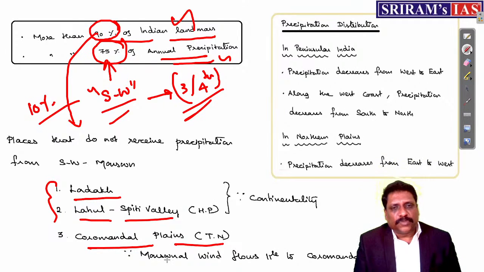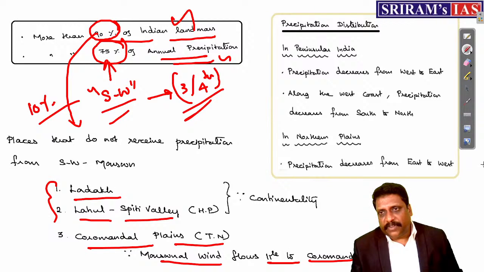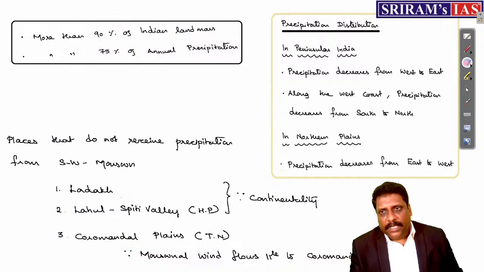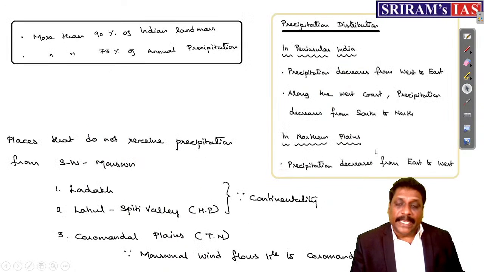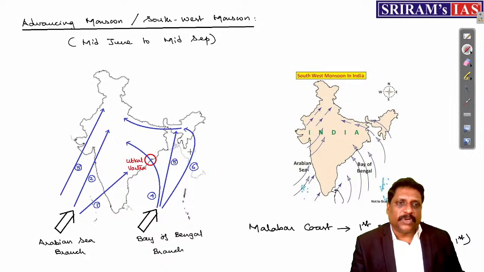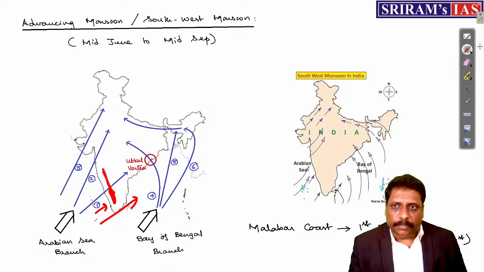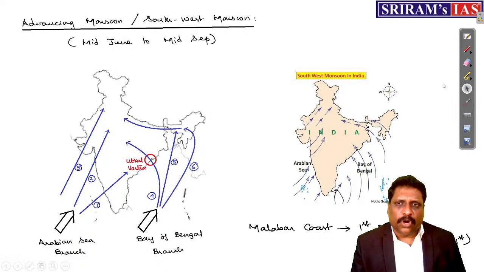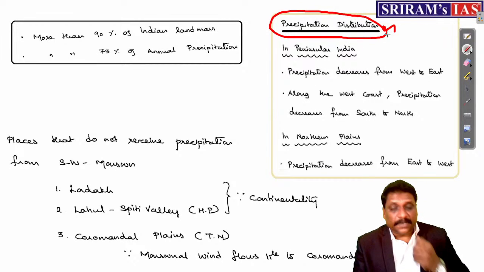Then Coromandel Plains, Tamil Nadu. Why Coromandel Plains? Because monsoonal wind almost flows parallel to the Coromandel Plains. And even if the wind is trying to enter the Coromandel Plains, the more elevated Western Ghats, we have Anamalai, we have Cardamom Hills, may not allow it to enter. So because this southwest monsoon flows parallel, even places like Tamil Nadu or Coromandel Plains do not receive precipitation as such.